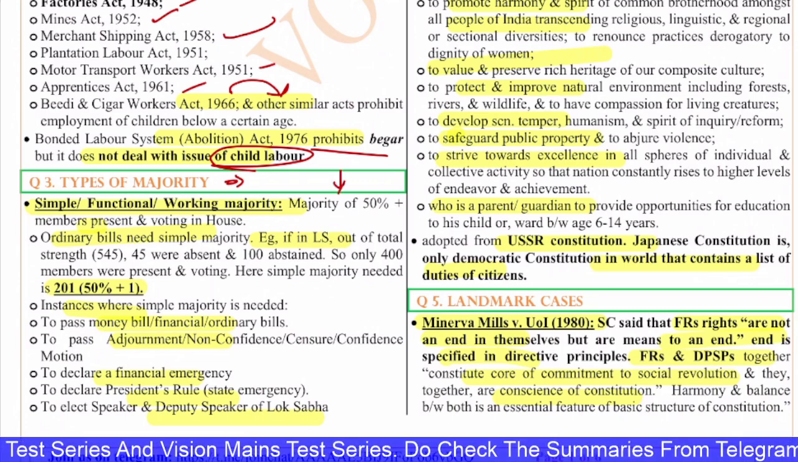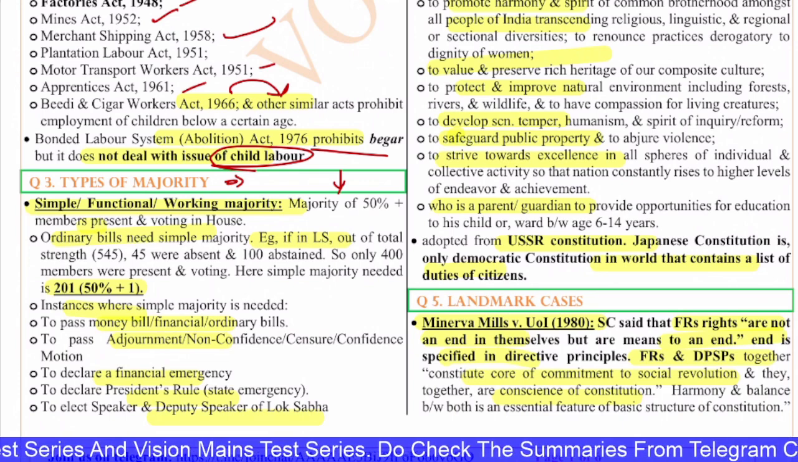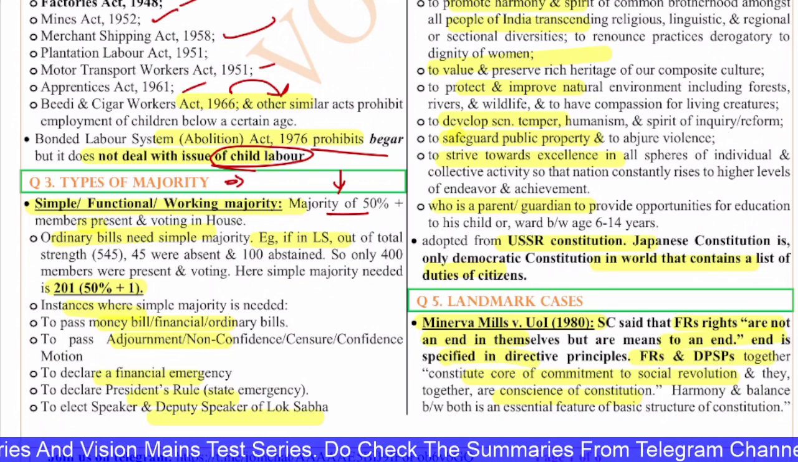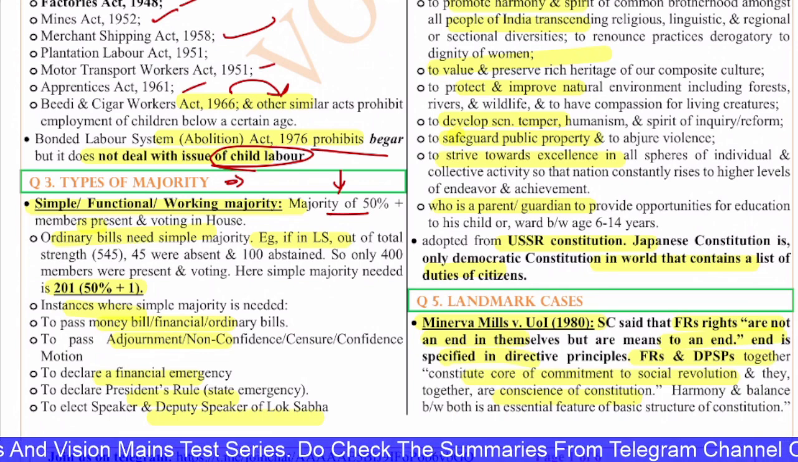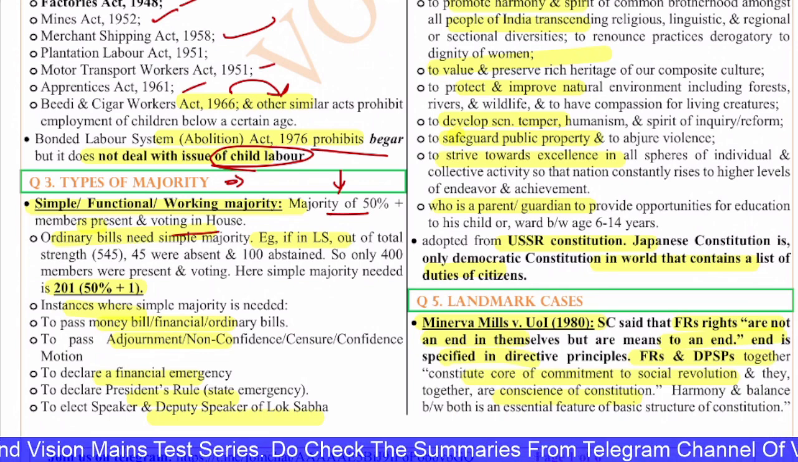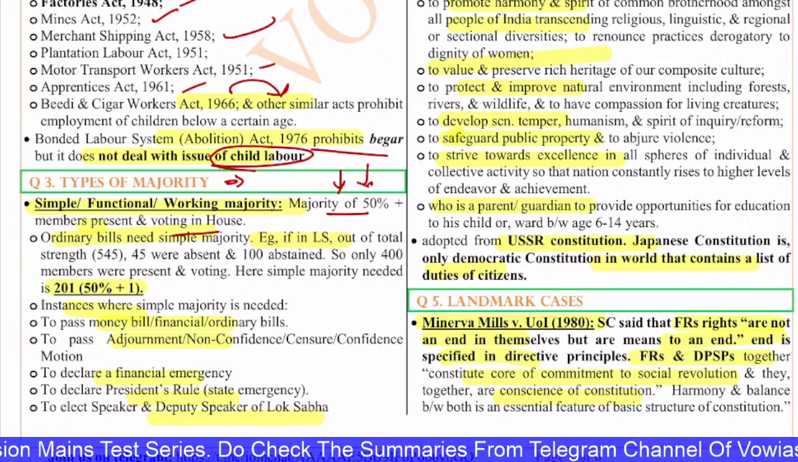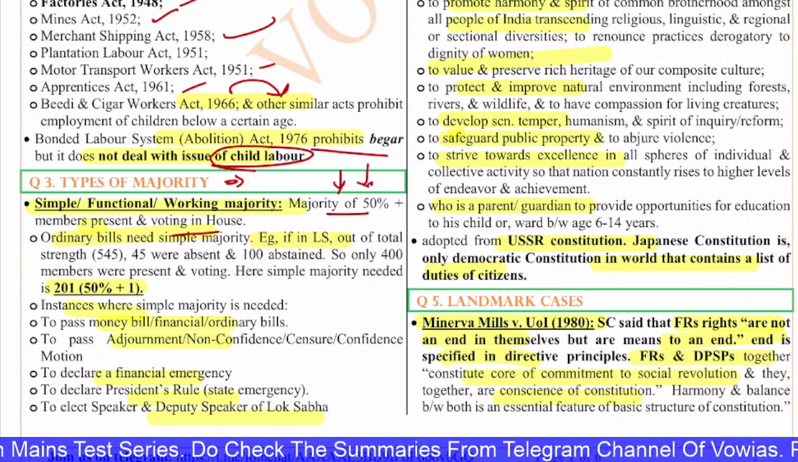The majority, 50% plus, or you can say a majority of 50% plus members present and voting in the house. That means among the members who are present and voting, at least 50% have to vote. And an ordinary bill needs a simple majority only, all the ordinary bills.